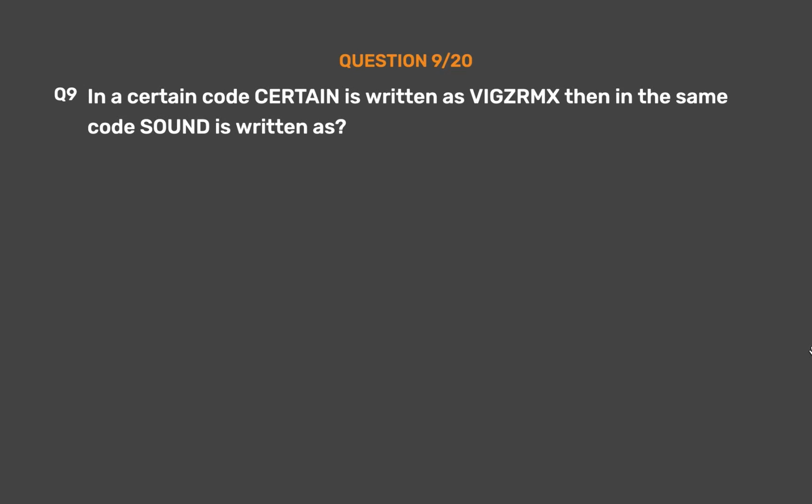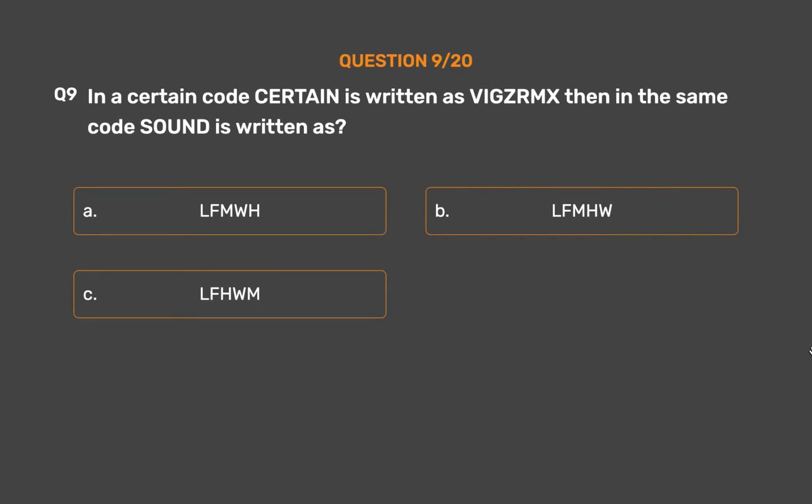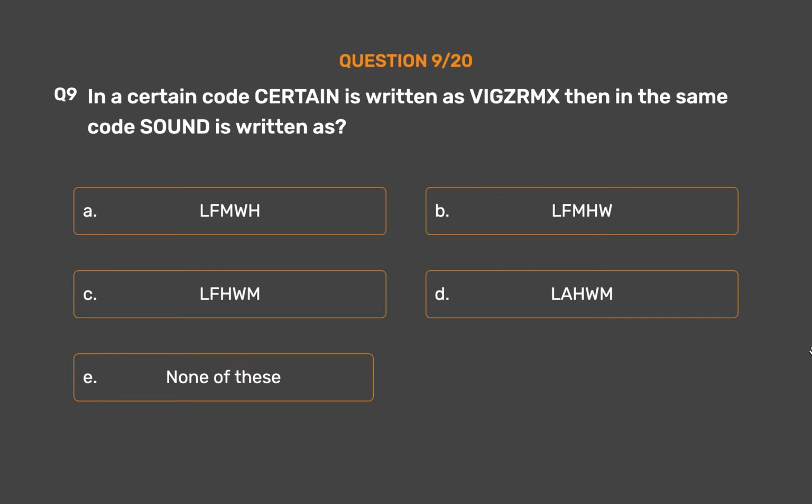Question number 9. In a certain code, certain is written as vigazrmx. Then in the same code, sound is written as option A, LFMWH. Option B, LFMHW. Option C, LFHWM. Option D, RAVM. Option E, none of these.